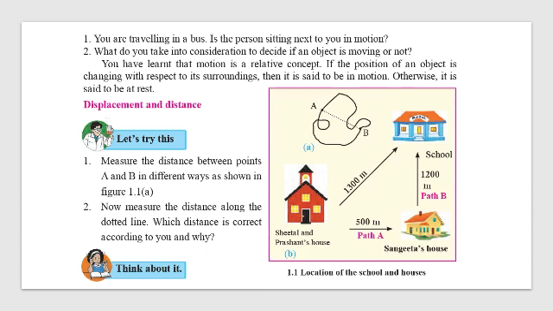But the person who is standing outside on the road or on the platform will see that the train is moving and you have moved away with the train. So motion depends on the observer. An object may be moving for you but stationary for another. An object may be stationary for you but moving for another person.